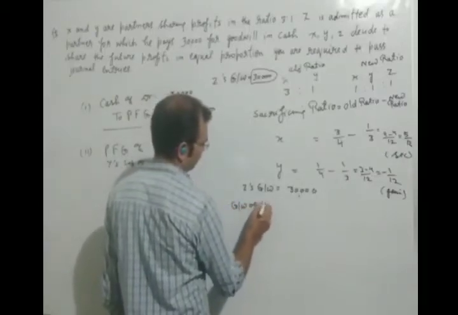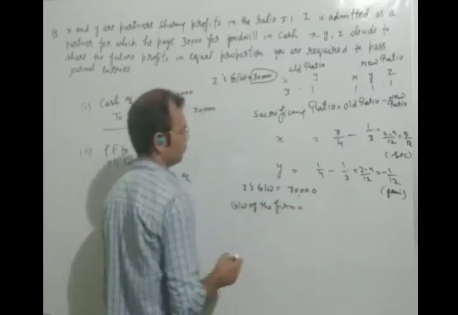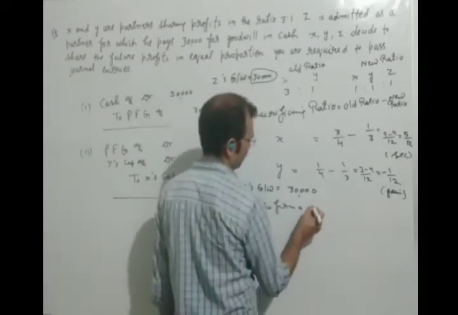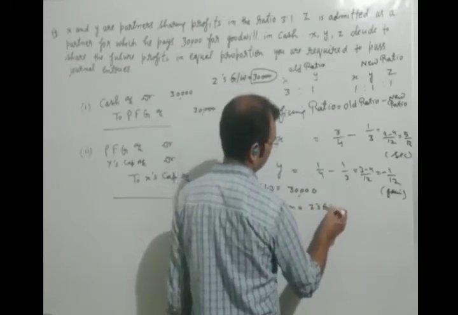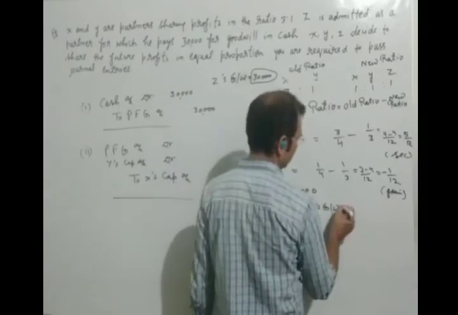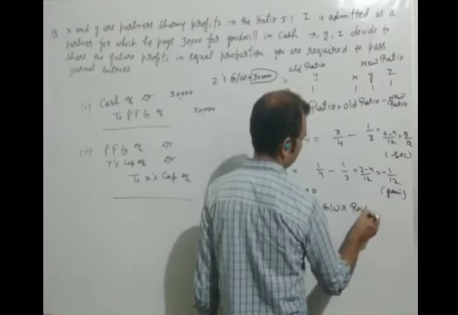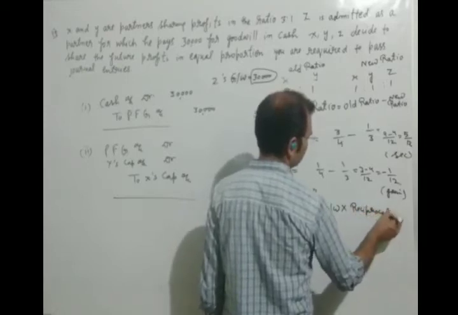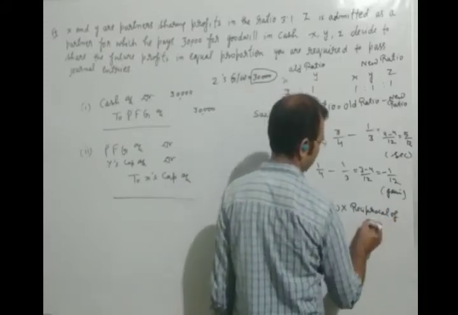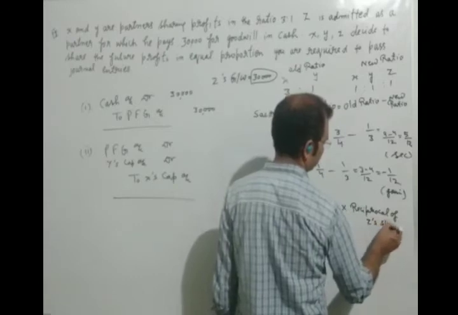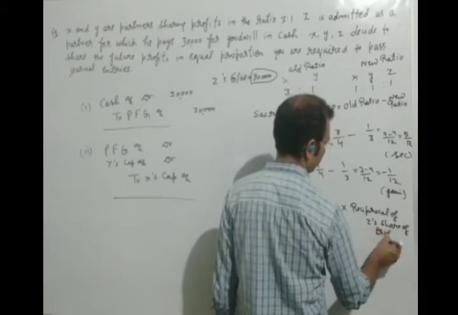Goodwill of the firm is equal to Z's share of goodwill into the reciprocal of Z's share of profit. This formula you will have to learn.